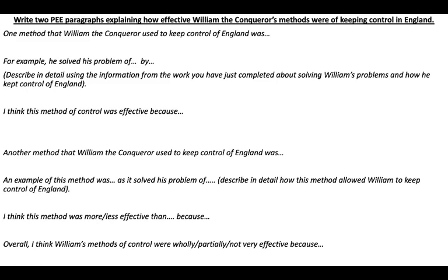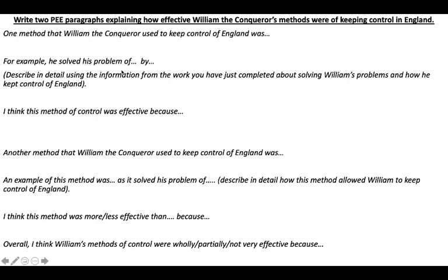So I'm just going to talk you very quickly through how you would answer this question. First things first, you need to identify one of the 4 methods that we have looked at or discussed or you have done yourself. That can be castle building, dismantling rebellions, creating the feudal system, or conducting a survey with the Domesday Book.